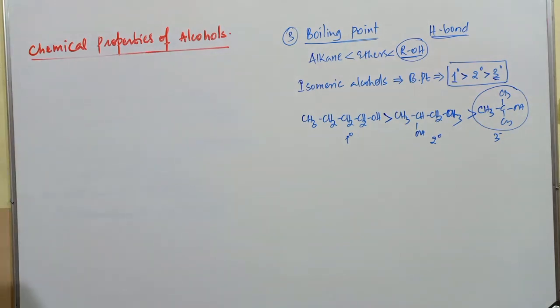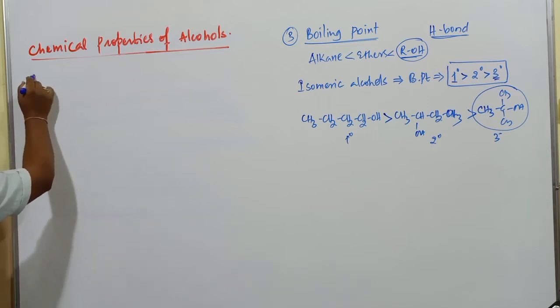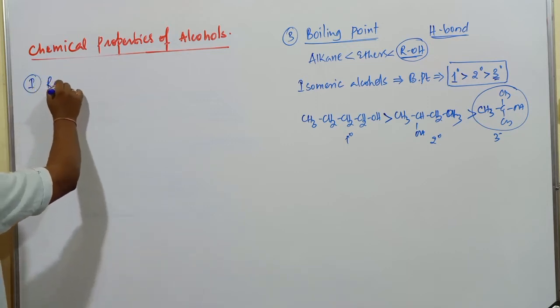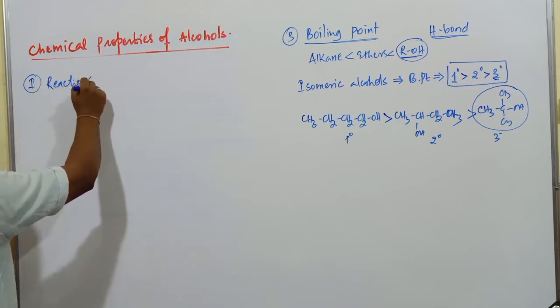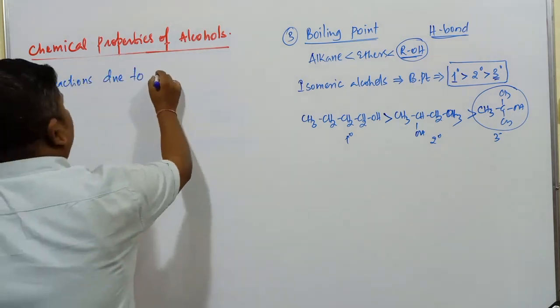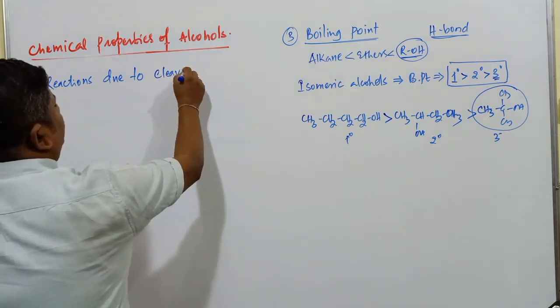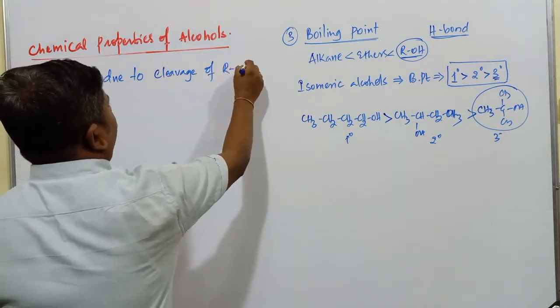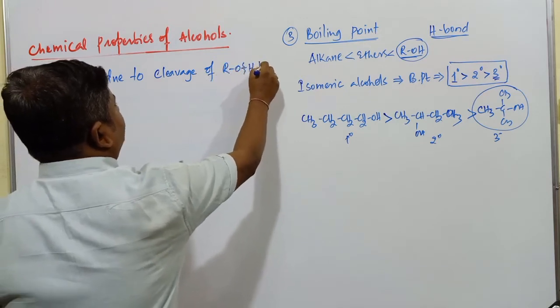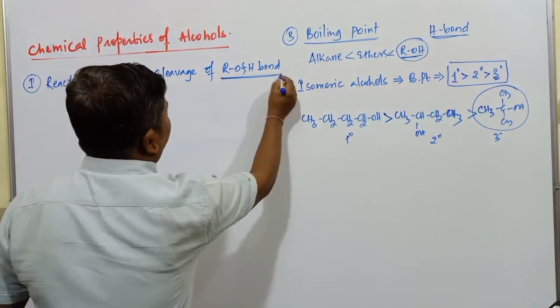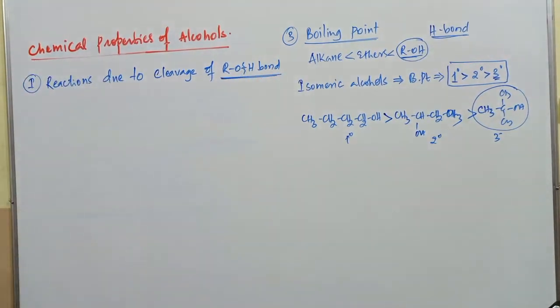In these chemical properties of alcohols, first one, we have to discuss different types of reactions. First one, reactions due to cleavage of ROH. This bond is cleaved. We have to discuss only those reactions where there is a cleavage of the bond between oxygen and hydrogen.